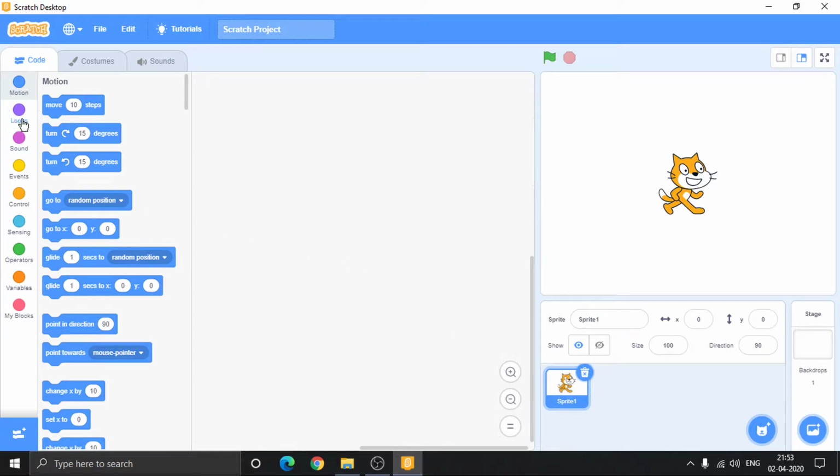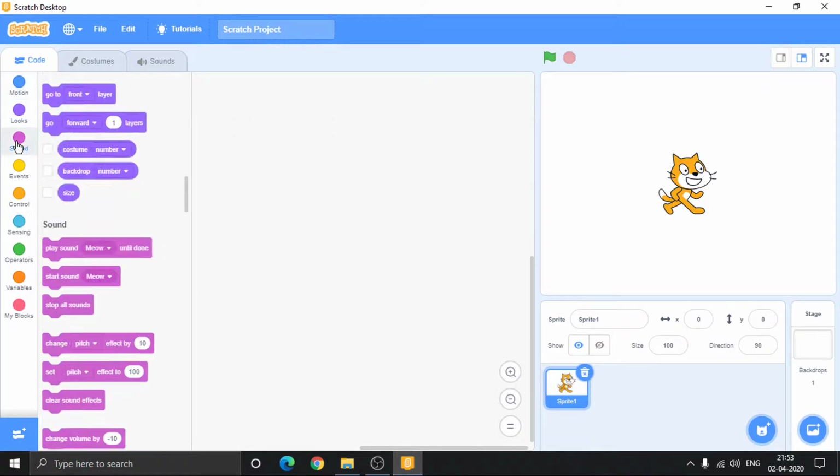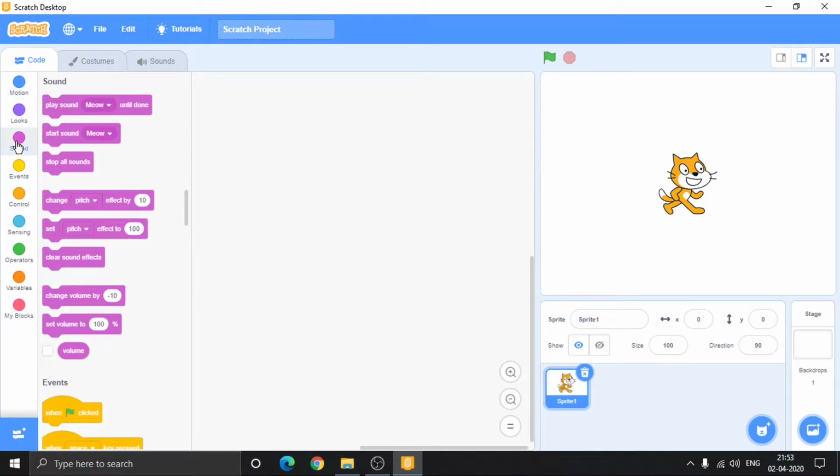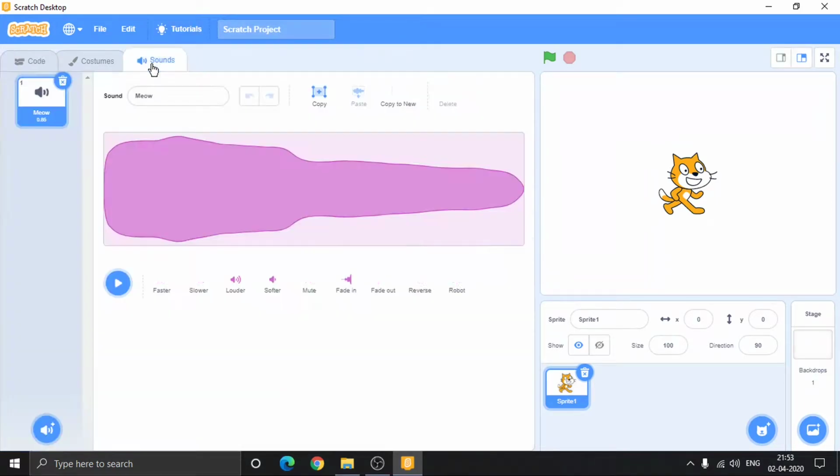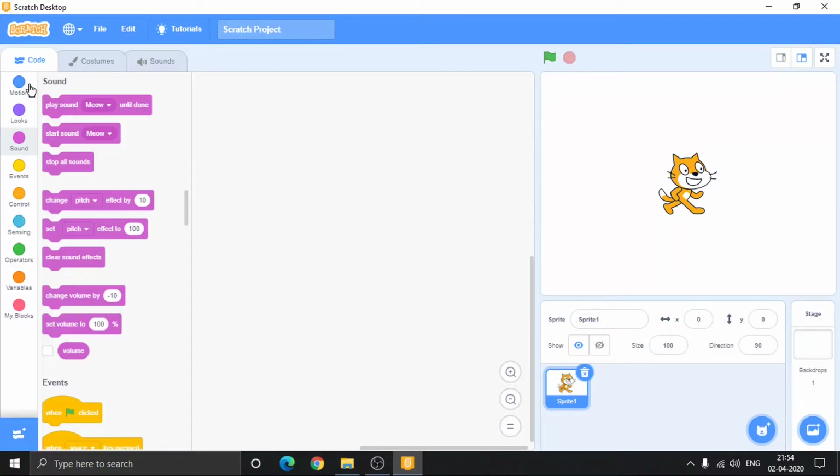Since we have finished the looks category, now let's move on to the sound category. First of all, if you click in this tab, you will be having this default meow sound along with this default sprite. Let me play it. That is the audio clip.